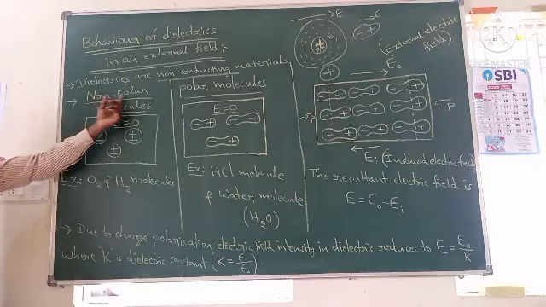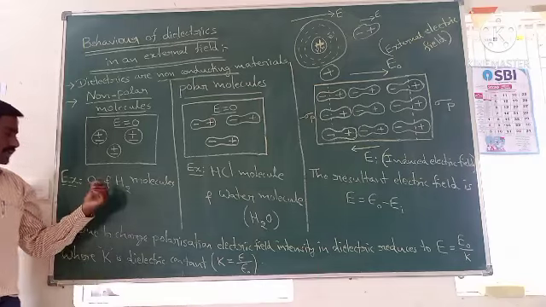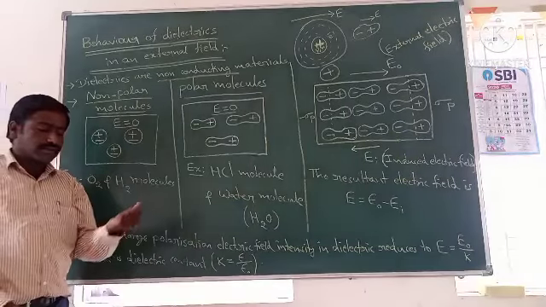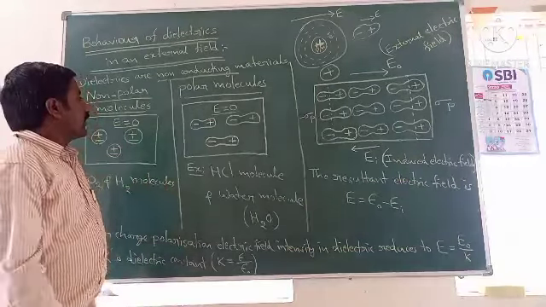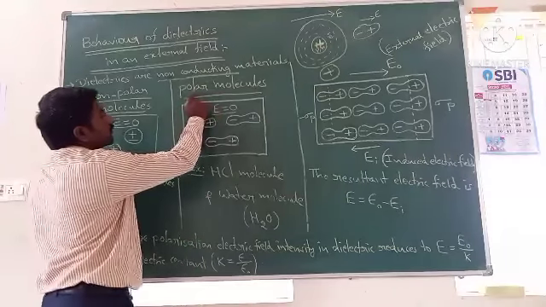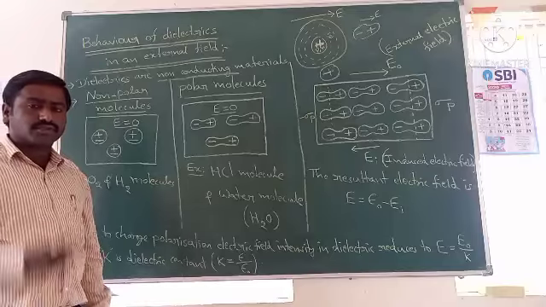Examples of non-polar molecules are oxygen and hydrogen molecules. In oxygen and hydrogen molecules, the center of positive charge and the center of negative charge coincide at the same point. The second type of molecules are called polar molecules. Polar means two.